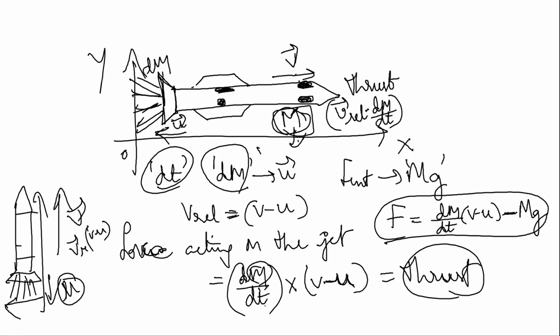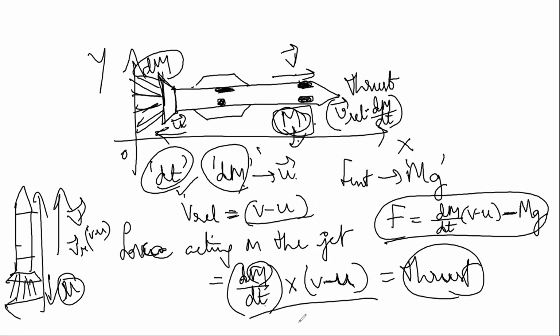I have taken m as the initial mass of the rocket moving with velocity v bar. Because of the mass of the gases coming out, the expelled gas velocity is u bar, and the mass of gas coming out is dm in a time dt. So the relative velocity of the rocket will be v minus u. Now the force acting on the jet will be dm by dt into v minus u.